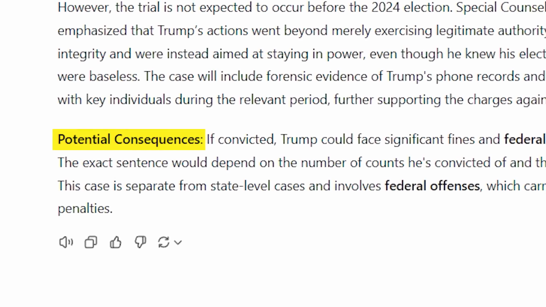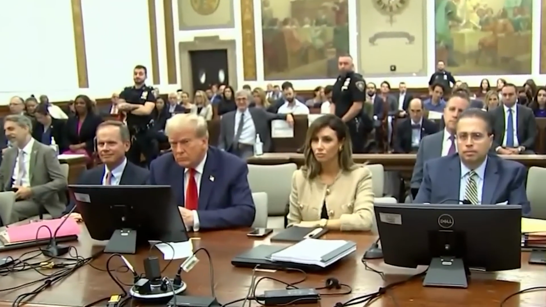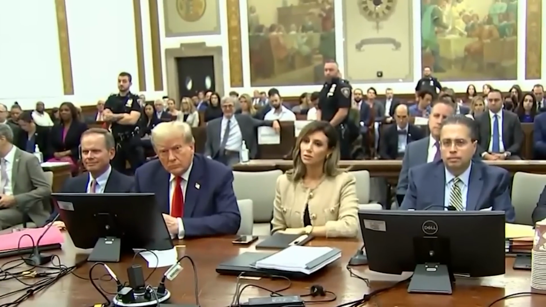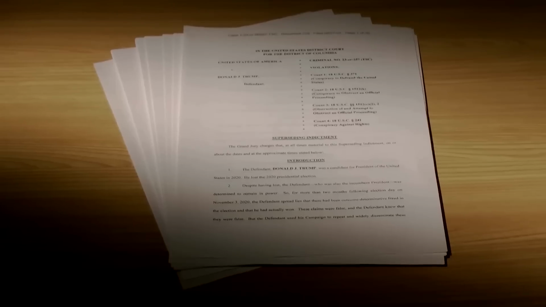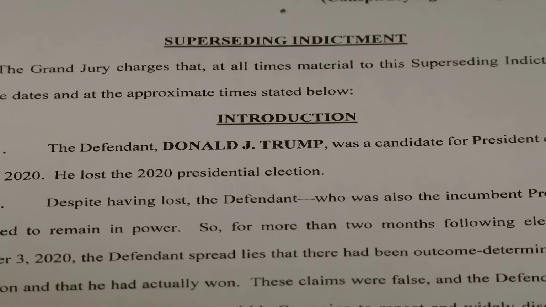Potential consequences. If convicted, Trump could face significant fines and federal prison time. The exact sentence would depend on the number of counts he's convicted of and the judge's ruling. This case is separate from state-level cases and involves federal offenses which carry serious penalties.